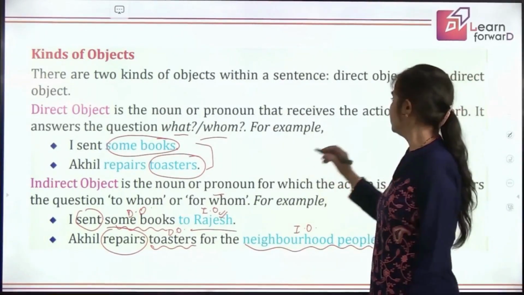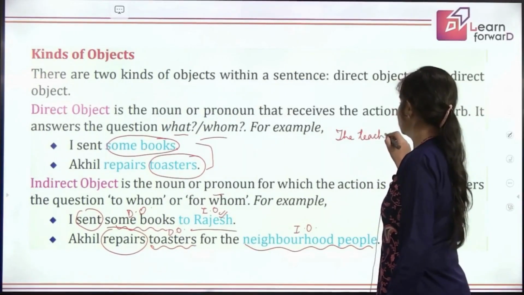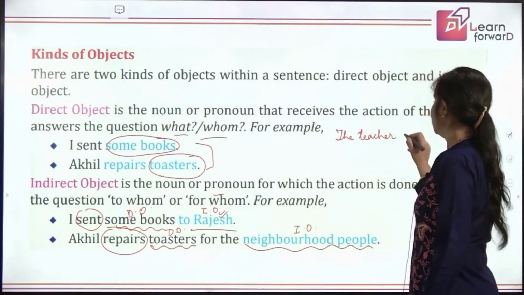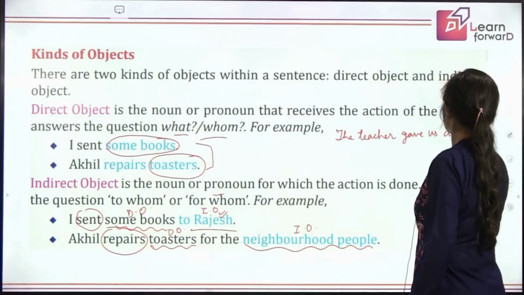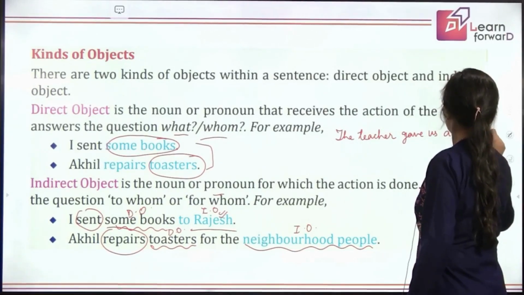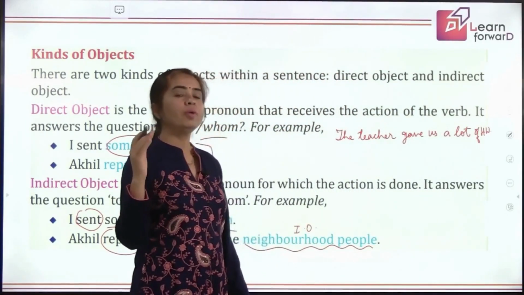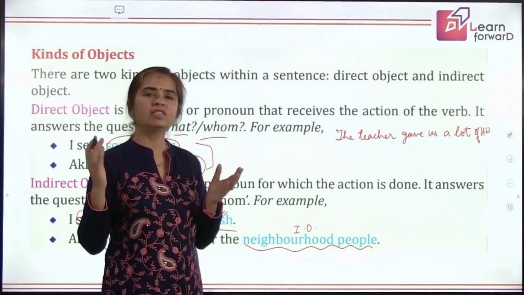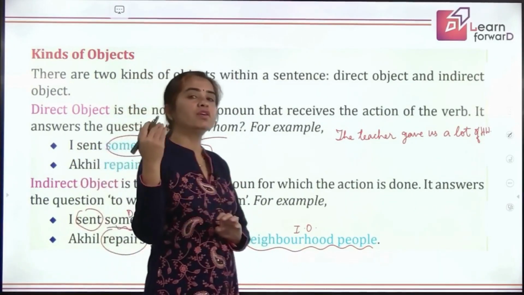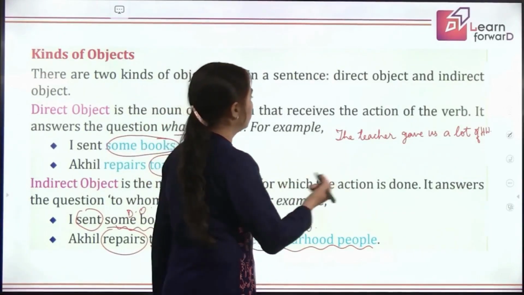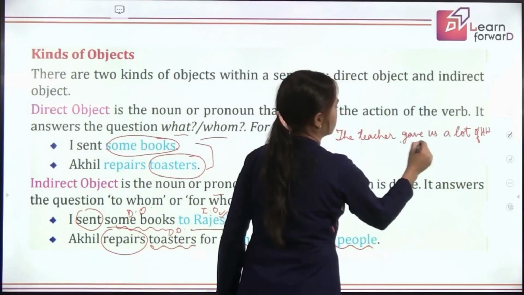Let's write one sentence here. The teacher, they always give a lot of homework to the students, isn't it? So let's write a sentence. The teacher gave us a lot of homework. Right? This is your sentence. Now, how many objects do you see here? Or first tell me what are the objects here. So, to pick out the objects, we will first pick out the verb. Pick out the verb here. What is the verb here? Gave. That is perfect. So, this is your verb.